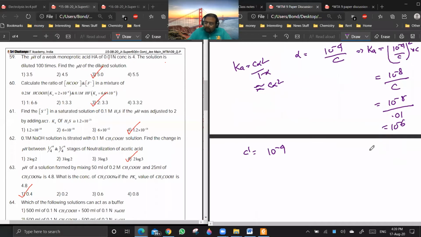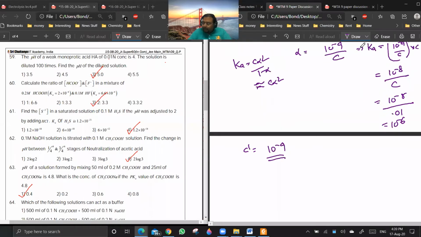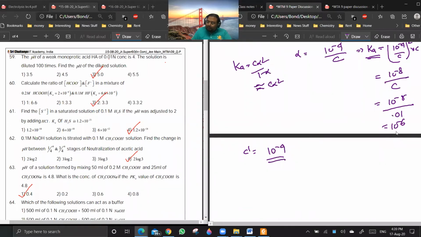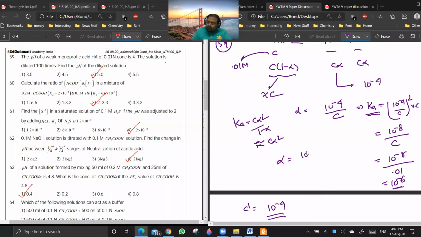Now you see, when you are diluting the HA by 100 times, 0.01 becomes 10 to the power minus 4. Now at this concentration, K will remain 10 to the power minus 6 only. If you are calculating alpha, what was the value of alpha? Alpha was 10 to the power minus 4 by 0.01, which is 10 to the power minus 2. So our assumption was correct. Are you getting the point? Yes, 1 minus alpha is approximately equal to 1.